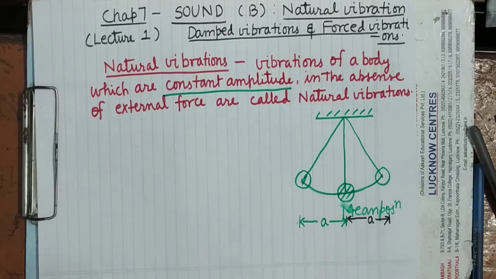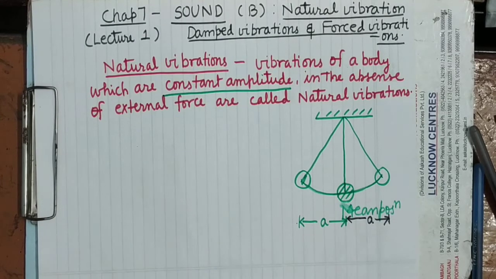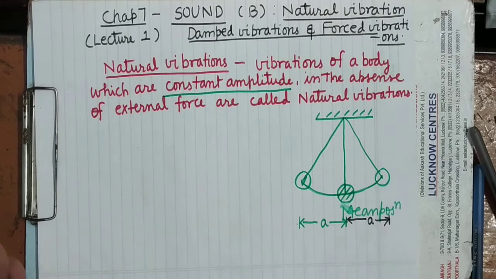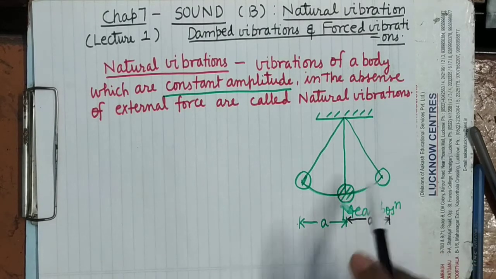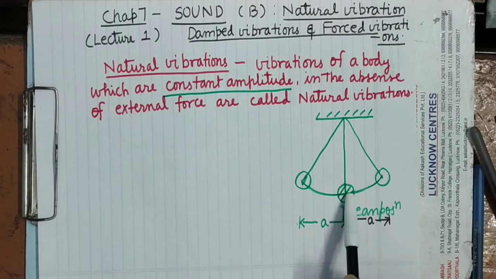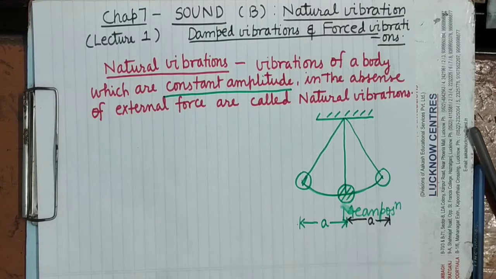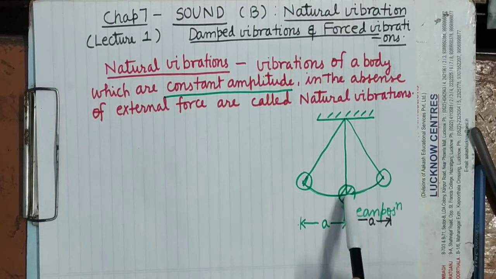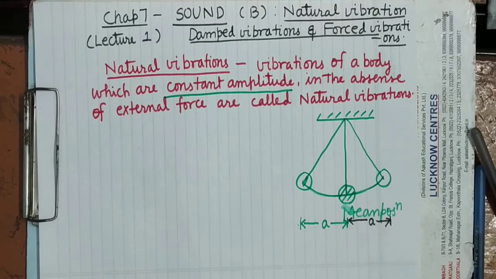Its amplitude will continuously decrease and ultimately it will come to rest. And its reason also you can tell that this is because of the air resistance. It is because of the air resistance this bob is continuously losing its energy, and since it is losing its energy, therefore what will happen? The extent of oscillation will decrease and ultimately it will come to the rest.